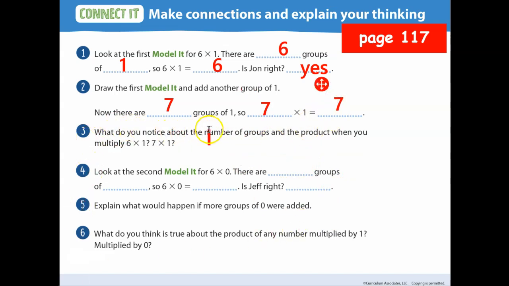Okay. What do you notice about the number of groups and the product when you multiply 6 times 1 and 7 times 1? It's the same number, right? It'll be 6 and it'll be 7. But look, it says look at the second model. There are how many groups in 6 times 0? 6. The first number tells me how many groups. In this case, 6 times 0, there are 6 groups. And how many in each group? 0. So 6 times 0 equals 0. So is Jeff right? No.